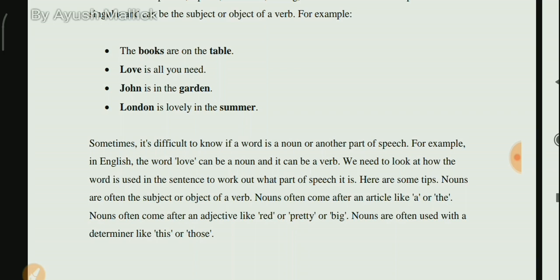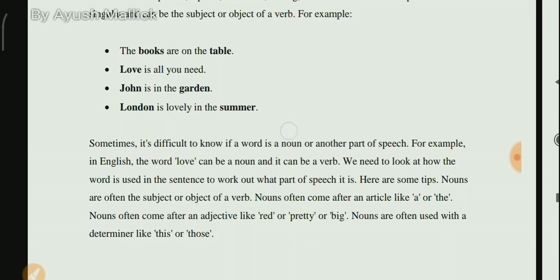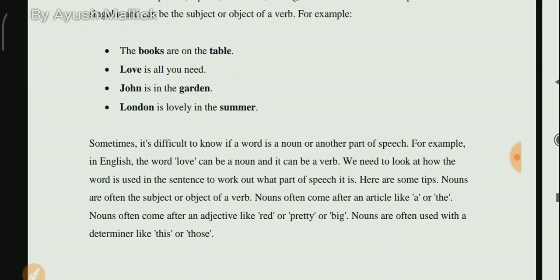Nouns often come after an adjective, and nouns also come after adjectival words. Yes, we know about the adjective. Adjectives are words which describe the noun, like red or pretty or big. These words are adjectives, and after these words we see some nouns. Nouns are also often used with a determiner like this or those. Nouns are also seen after words like these and those, which we term determiners. Determiners are words that determine the possibility of having a noun or not, and that is why we call them determiners.